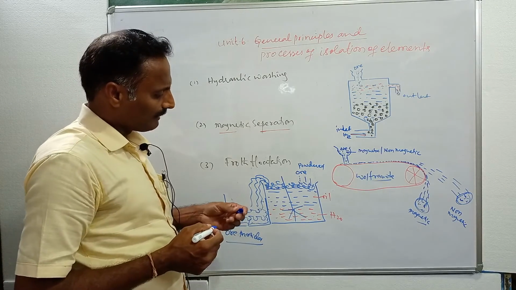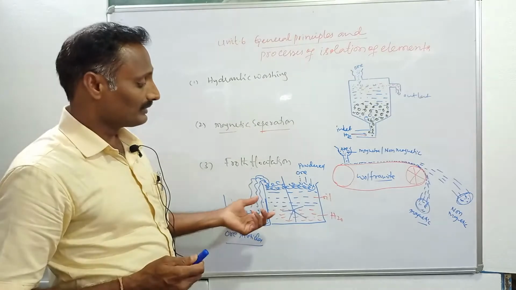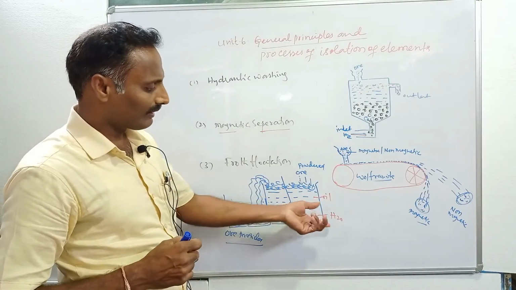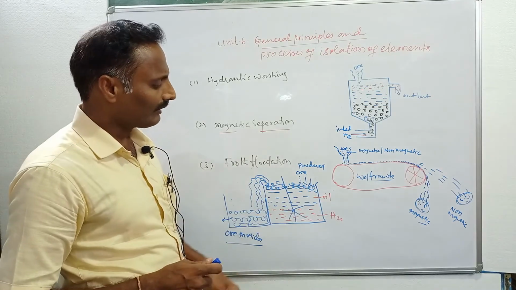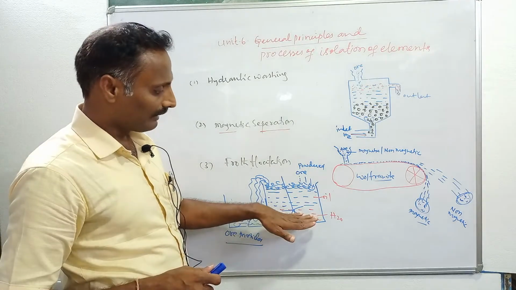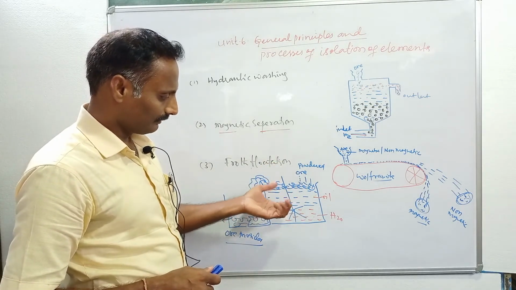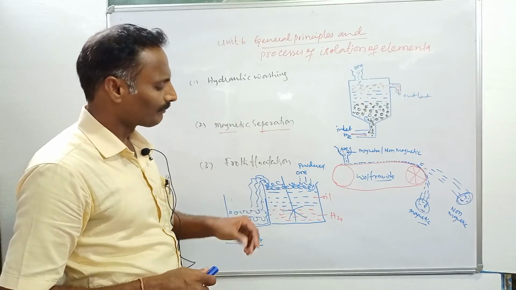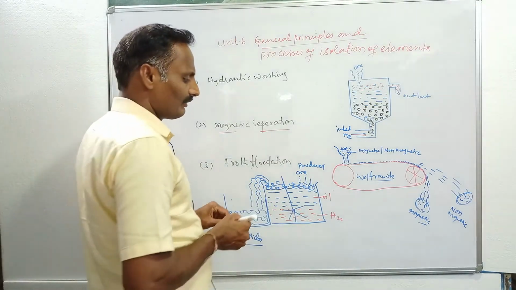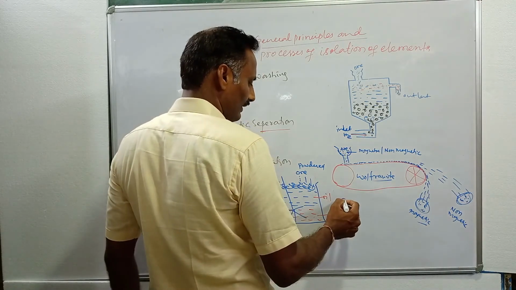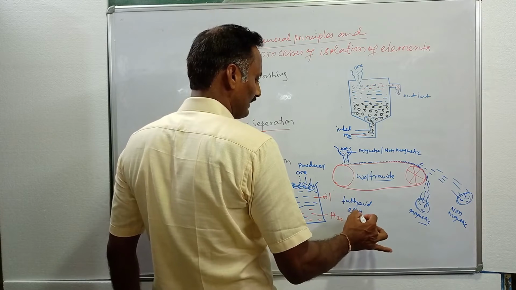What is the main principle behind the froth flotation technique? We mix both water and oil. Oil has less density when compared to water, so water forms the lower layer and oil forms the upper layer, and the powder is dropped into this mixture. On rotating, the ore particles are collected by the oils. The oils we generally use are fatty acids and ethyl xanthate.